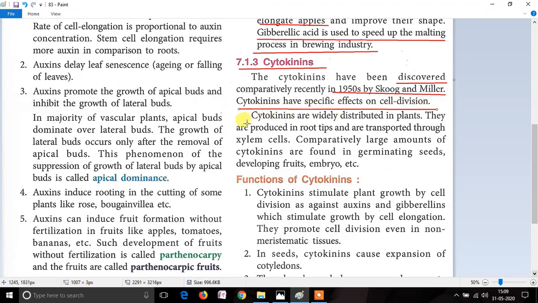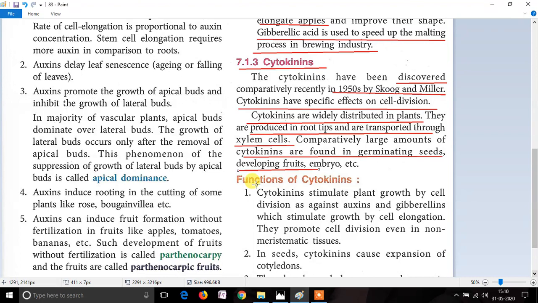Therefore, this cytokinin is widely distributed in plants and is mainly produced at the root tips and transported through the xylem cells. It is present in the whole plant. More amount of the cytokinin is found in germinating seeds and in developing fruits. Though it is found in the whole plant, still a large amount of cytokinin is present in germinating seeds and developing fruits as well as the embryos.